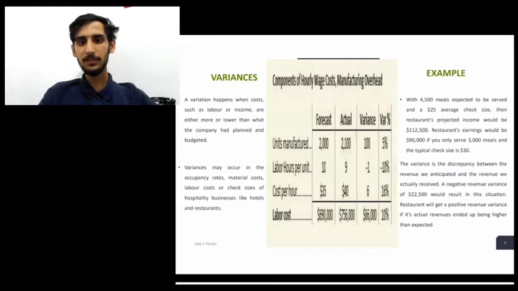The variance is the discrepancy between the revenue we anticipated and the revenue we actually received. A negative revenue variance of $22,500 would result in this situation. The restaurant will get a positive revenue variance if its actual revenue ended up being higher than expected.